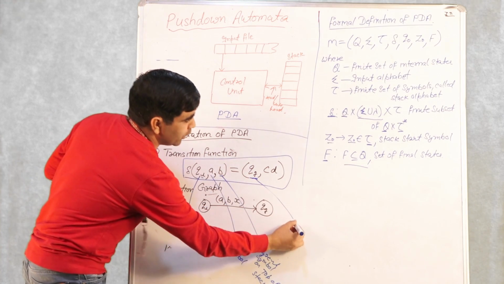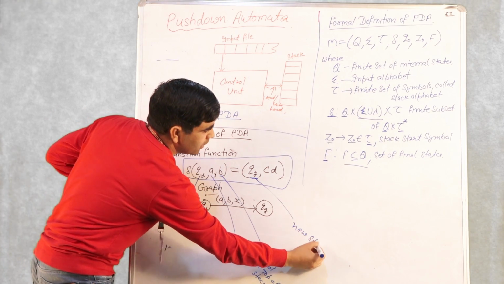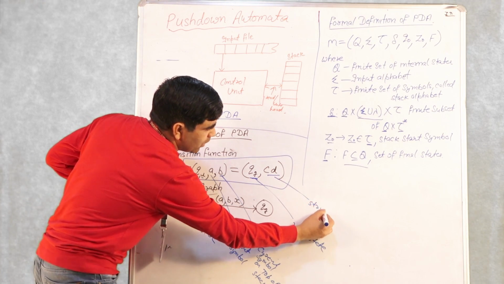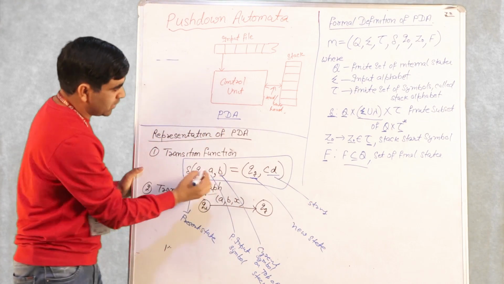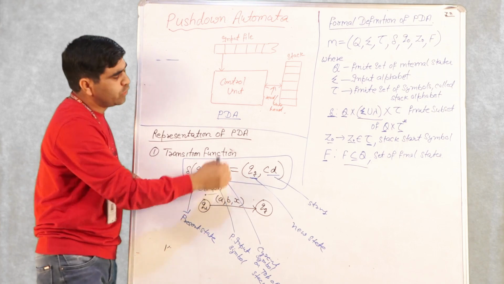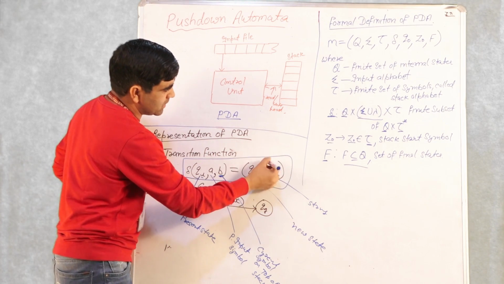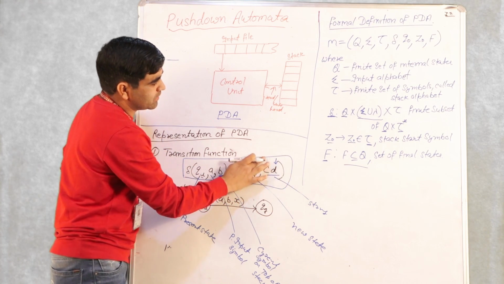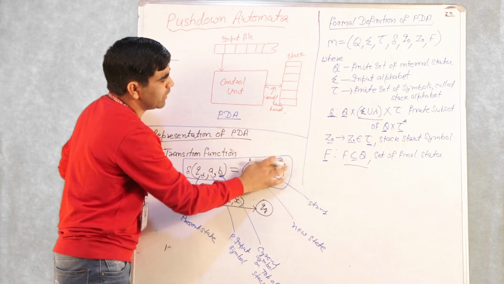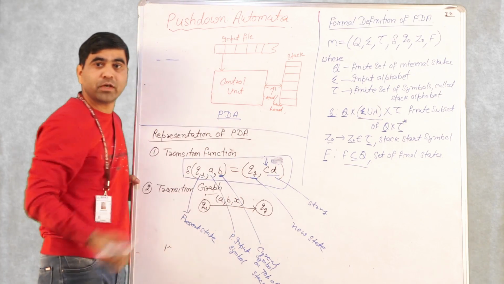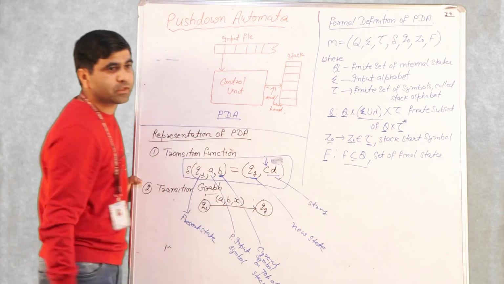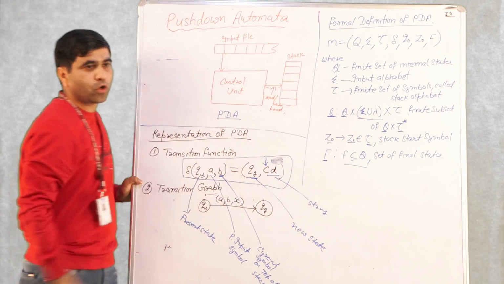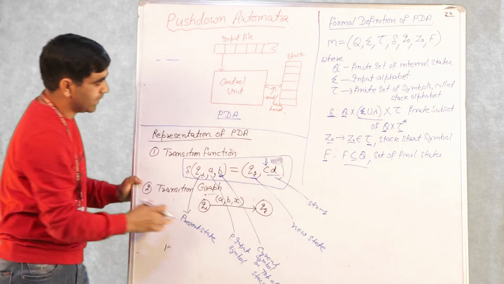This is the new state of your PDA, and this is the string which replaces the top of the stack. You need to mark that this is the top of the stack symbol. Literature says that this is always the top of the stack, but we'll keep marking which symbol is on top of the stack. And this is just one rule of your pushdown automata.